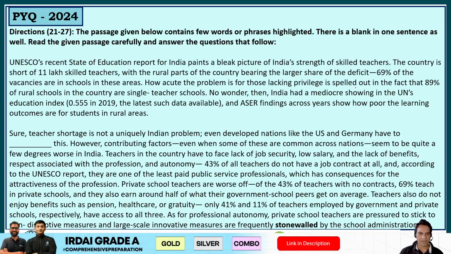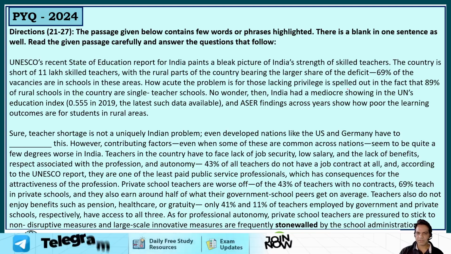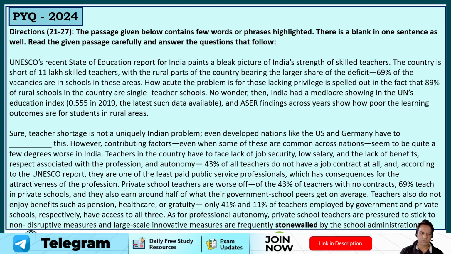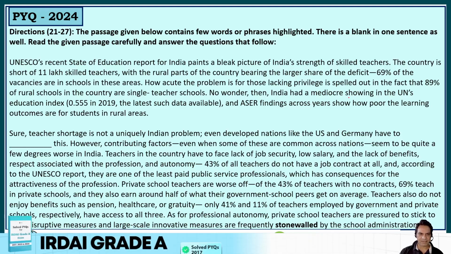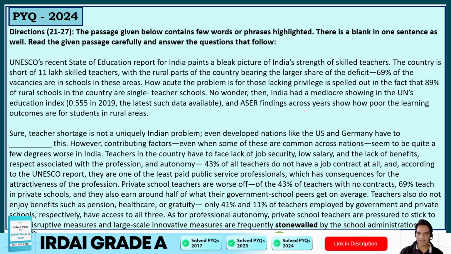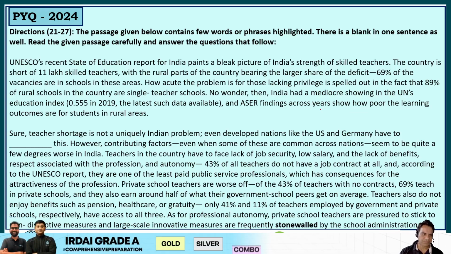Wow, I didn't know that. No wonder then India had a mediocre showing in the UN's Education Index, 0.555 in 2019, the latest such data available. And ASER findings across years show how poor the learning outcomes are for students in rural areas. Okay, so that's a poor picture for our education system.